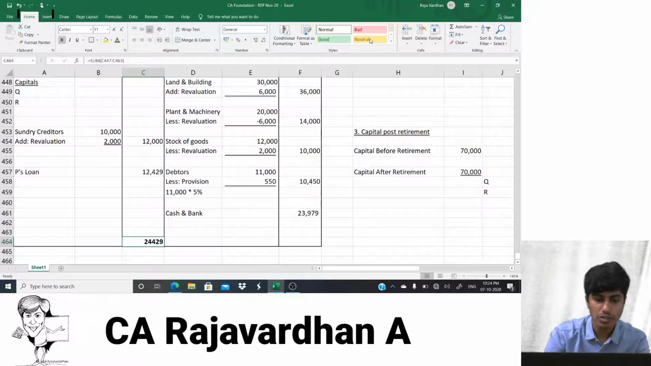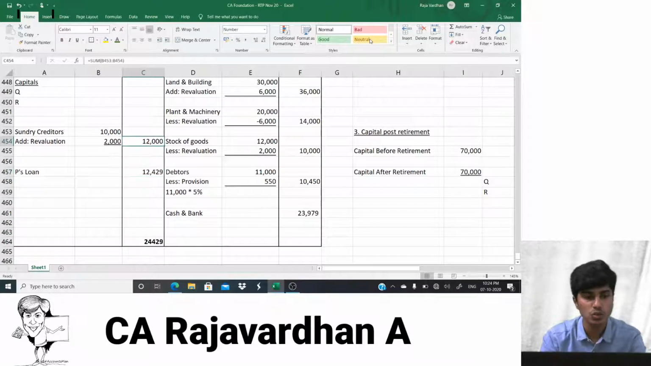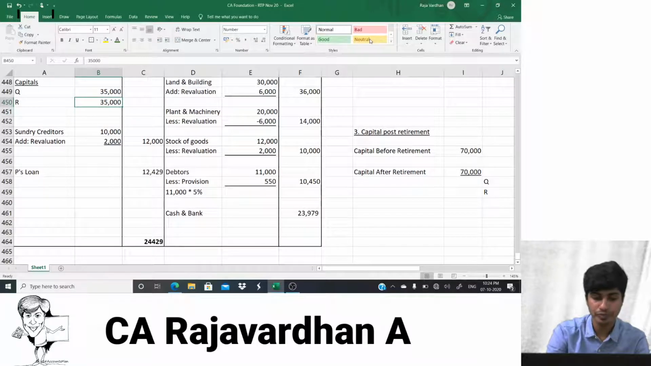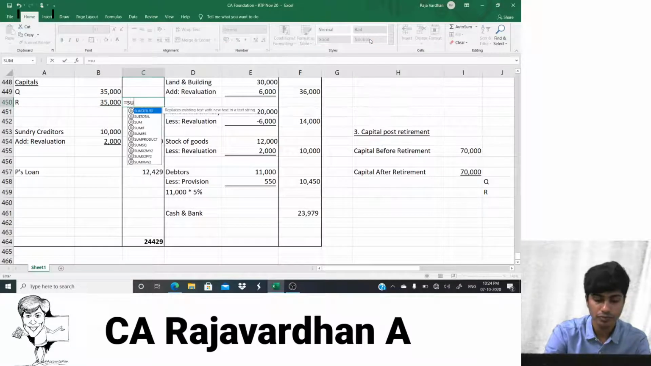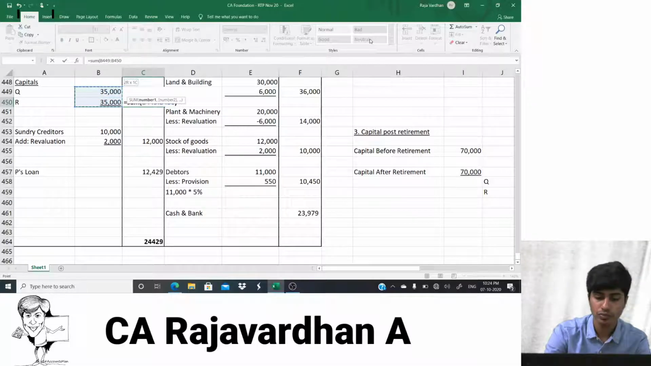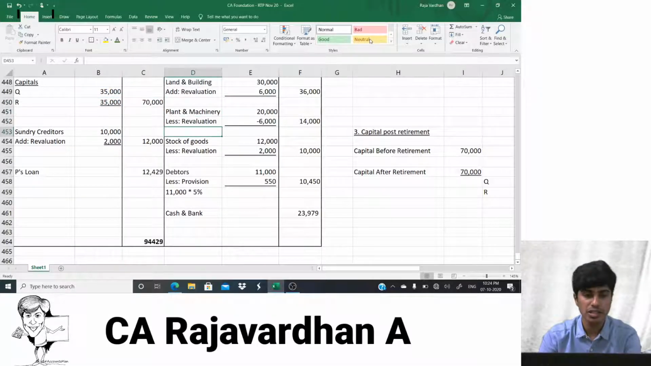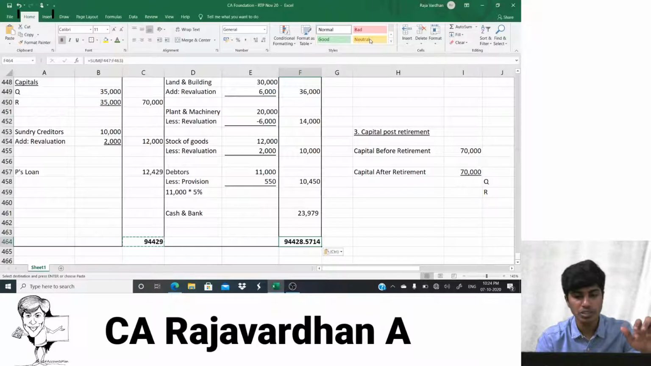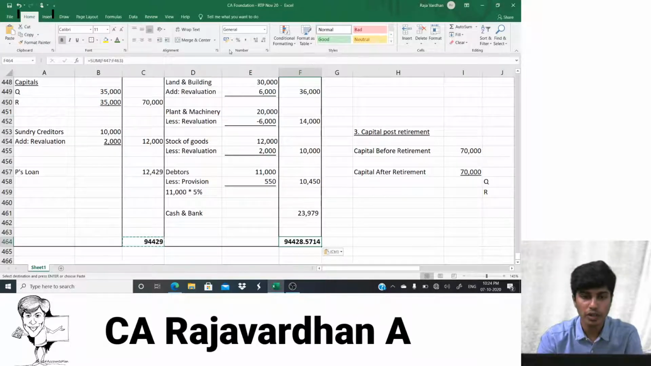Okay, we have missed out on posting the total capitals. What is the closing capital? 35,000, 35,000. They have to contribute, no? That is the balance carried on in our capital account. Yes, 70,000 comes there, 94,429 here. When I copy paste the formula here to check the total on the asset side, it should be the same. It is the same, 94,429. It is just the rounding.